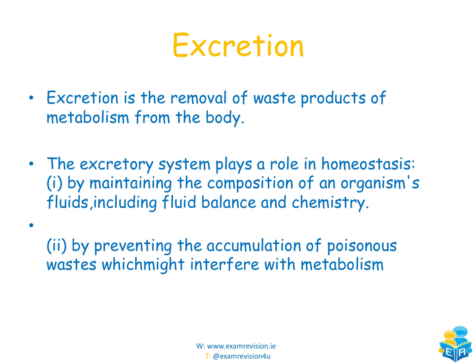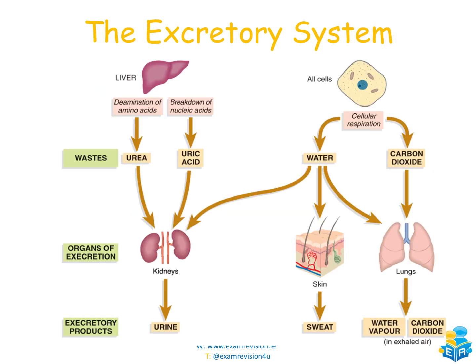And it also plays a role in homeostasis by preventing the accumulation of poisonous wastes which might interfere with the metabolism. So it has 2 roles, okay? The composition of an organism's fluids, but also prevents the accumulation of poisonous waste as well. The removal of waste, that's exactly what we're trying to do as part of excretion. So this is going to give us an overview of the excretory system and a couple of the different organs of excretion that are involved within it as well.